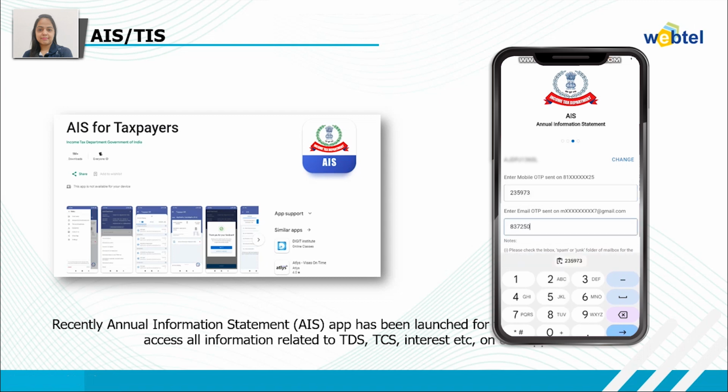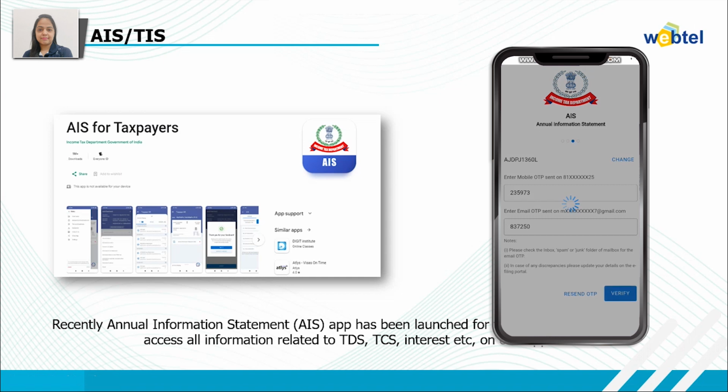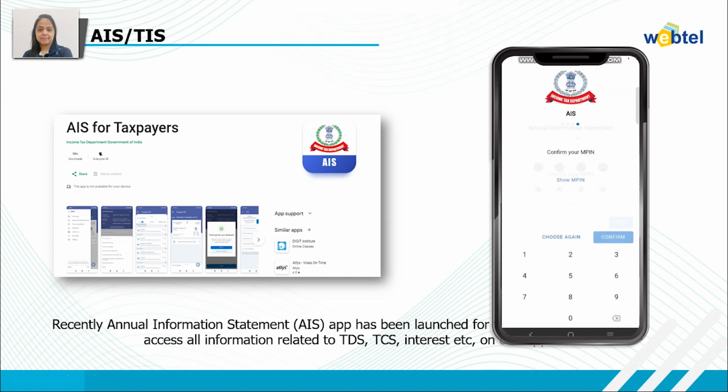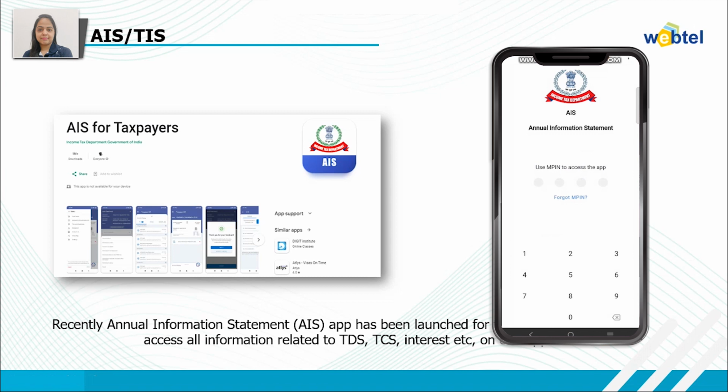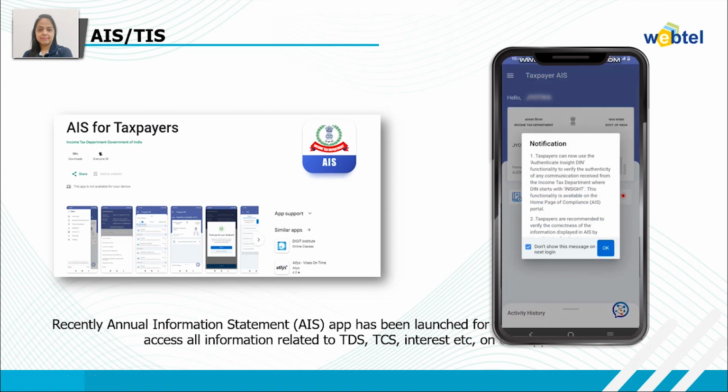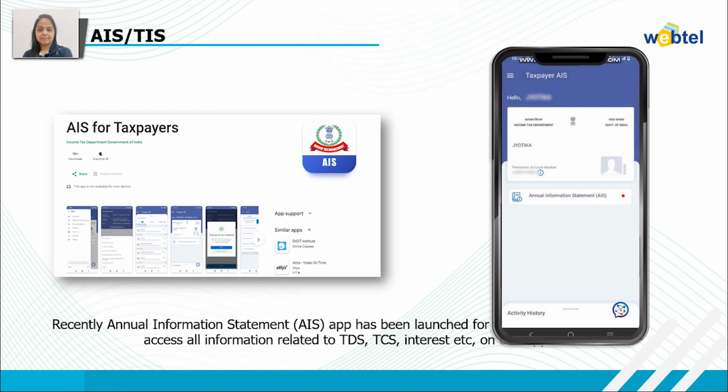And once you have received the mobile OTP and email OTP, enter them. Once you have entered the MPIN, click on confirm. After providing the MPIN again, you need to click on login, and once you click on login, you need to enter the MPIN which has been set, and this message will appear.